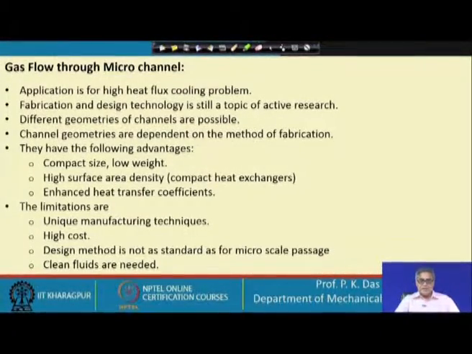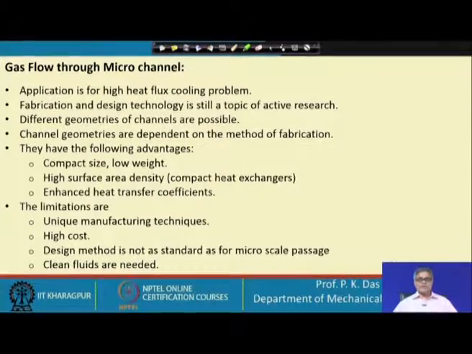Depending on the methods of fabrication, we have got different geometries of the channel, and obviously the way we get very standard channels in case of conventional heat exchanger, in conventional heat exchanger we get circular passages in many cases. Those kinds of passages are not very common here.